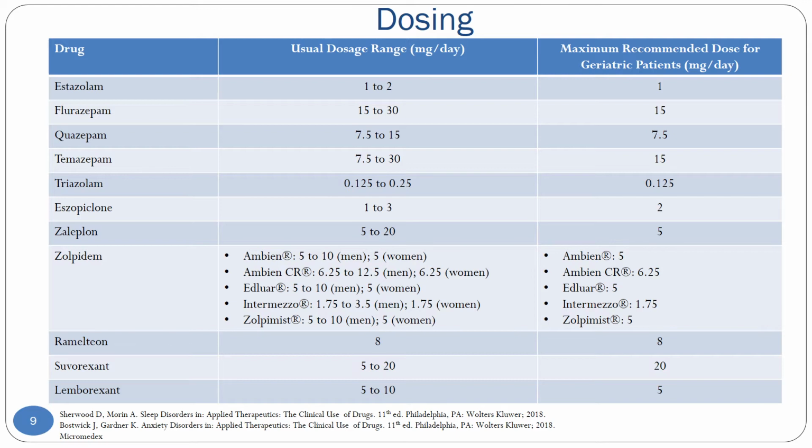If you look at zolpidem, you'll notice that the maximum dose depends on whether you're male or female. And the FDA actually came out and required a lower dose for women due to some data that showed that blood levels in some patients was high enough the morning after use to impair activities that required alertness, such as driving. The FDA recommends, but does not require, lower dosing for men as well. So just be aware that you can't use the same max dose in women that you can for men for the zolpidem products.